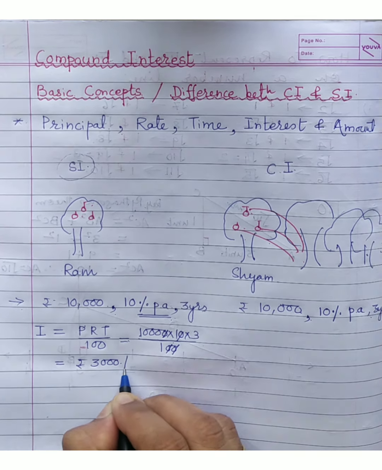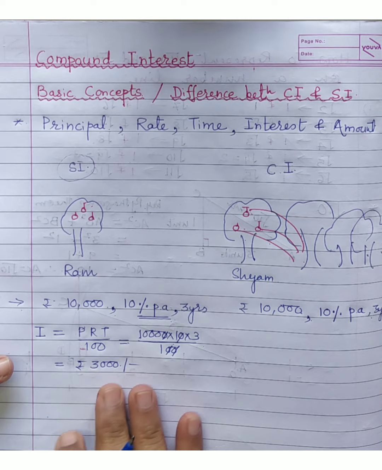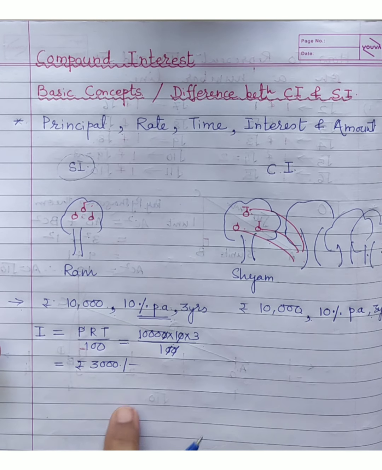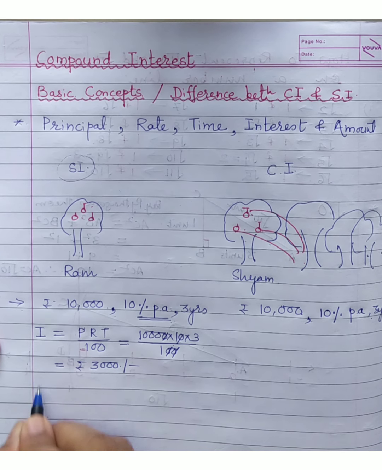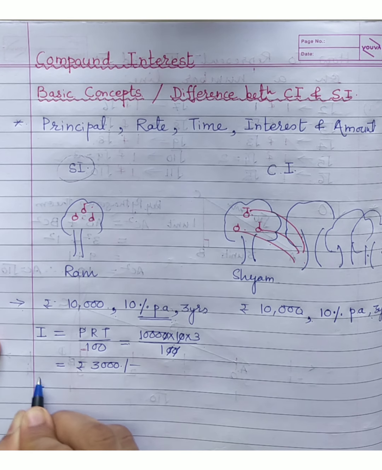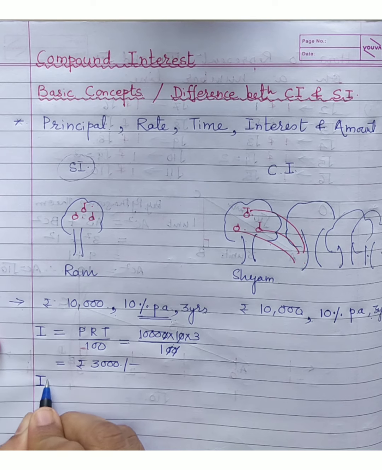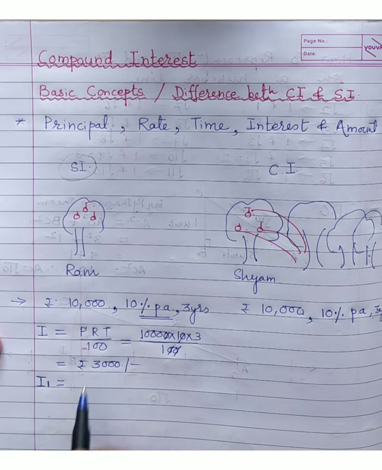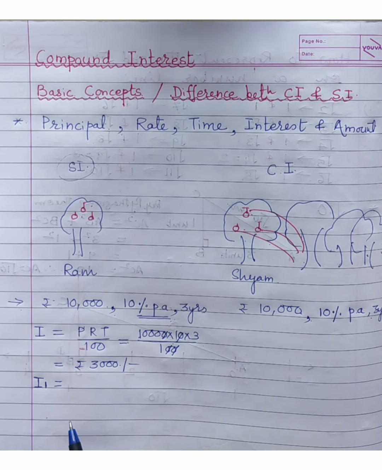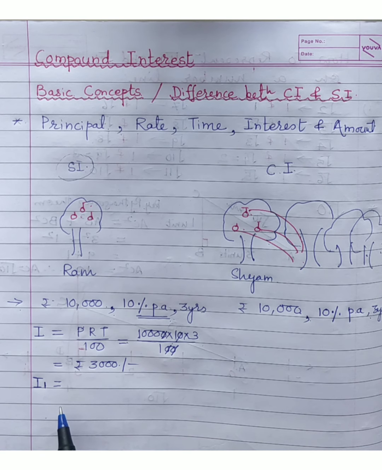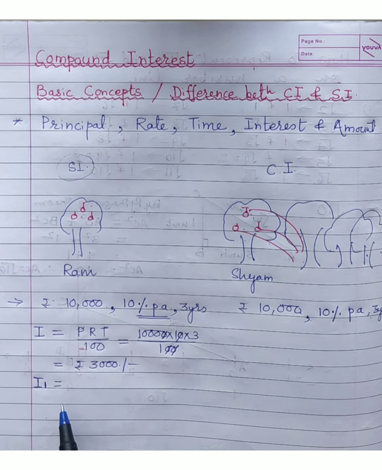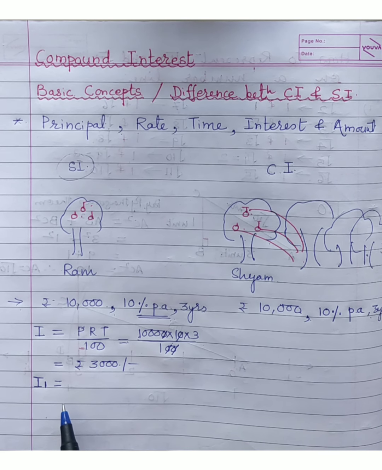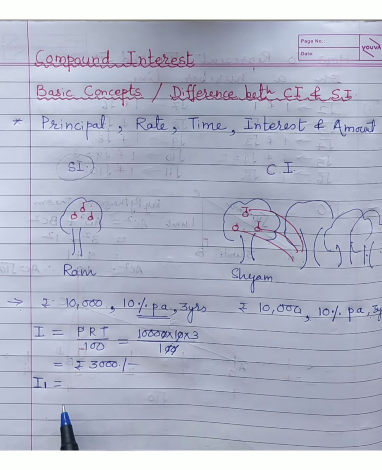We can also understand how one gets rupees 3000 in 3 years: you can find the interest obtained every year also. Like the first year, if I am asking you how much is the interest obtained here, so I1 I will say. So for the first year, you see the difference between the words. First year, 1 year, right? Second year is also giving you 1 year only. 2 years is giving you 2 years, whereas second year is talking about only 1 year.